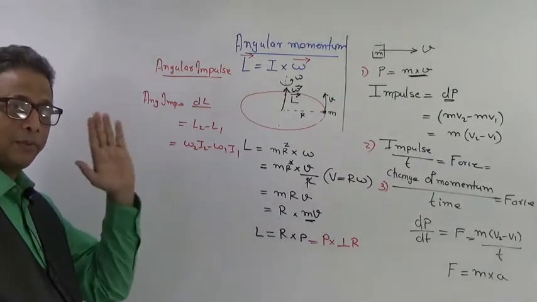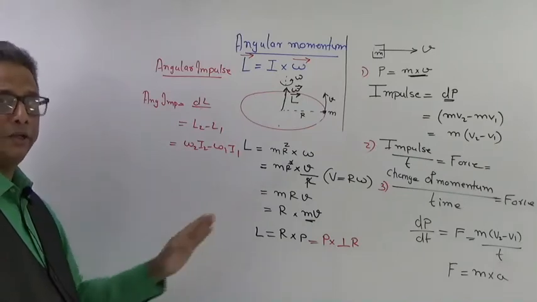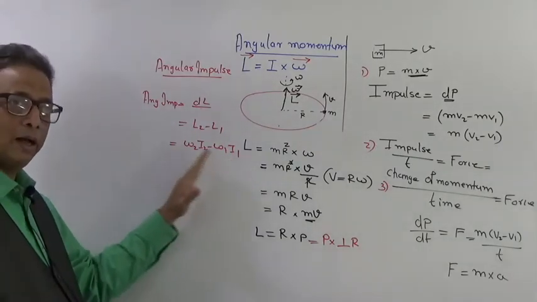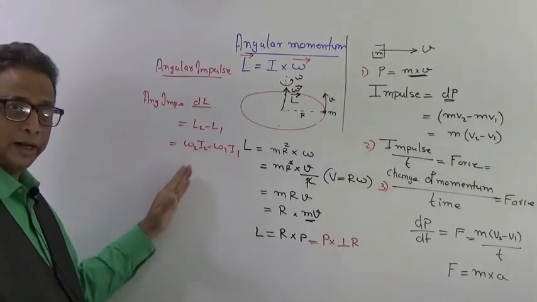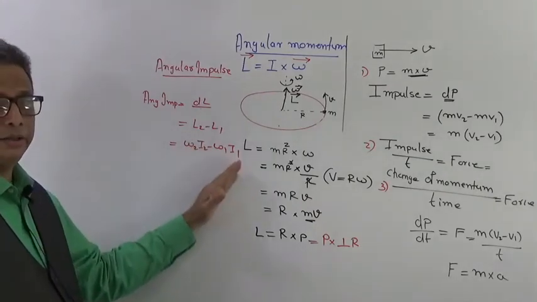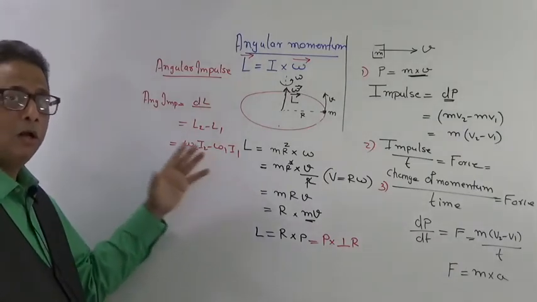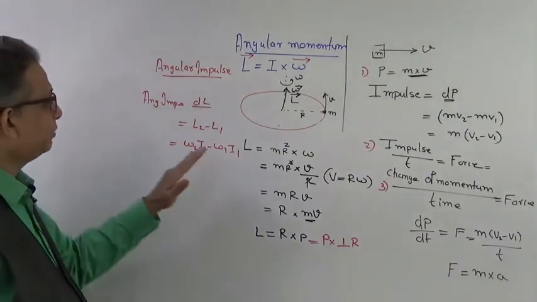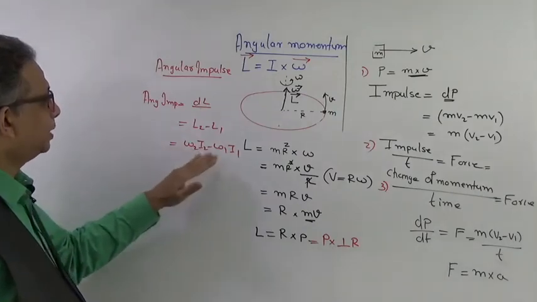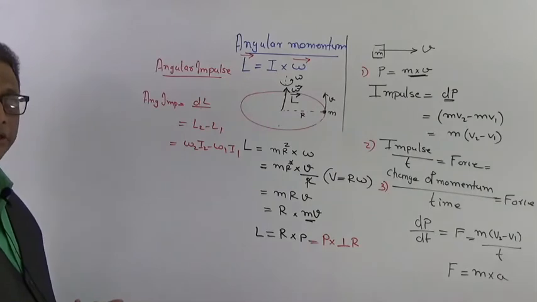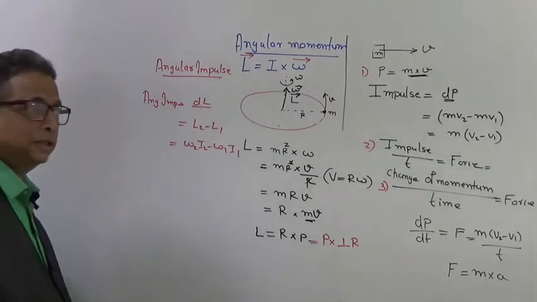So keep your mind open that nothing is rigid. When we talk about change of angular momentum, omega can change, or omega can remain constant and I can change, or I can remain constant and omega can change, or both of them can change. That is why we write it as omega 2 I2 minus omega 1 I1, because any of these combinations can come in any situation.